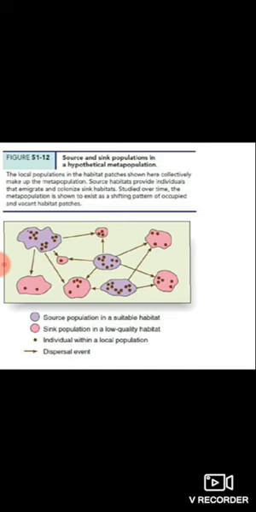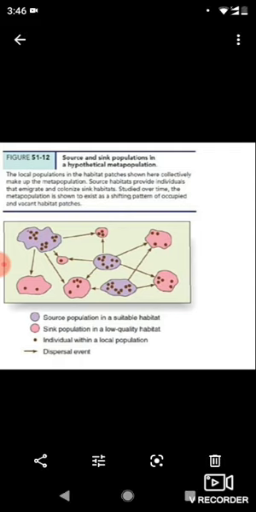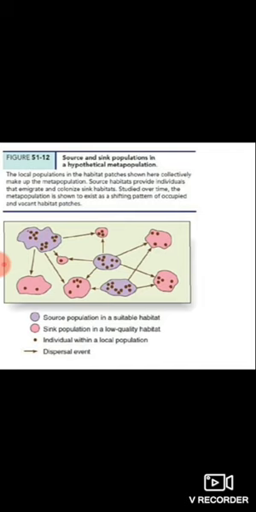And in the second, you can see in the pink patches, the populations are very low. Why? That is called the sink population. The death rate is higher, so it is a type of low quality habitat, and here you can find very few individuals.